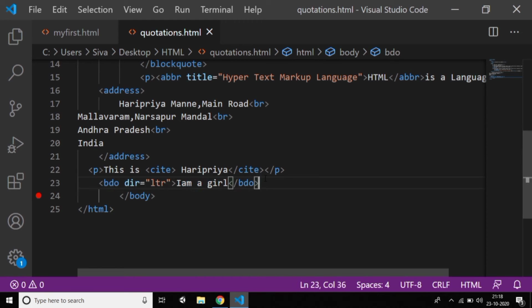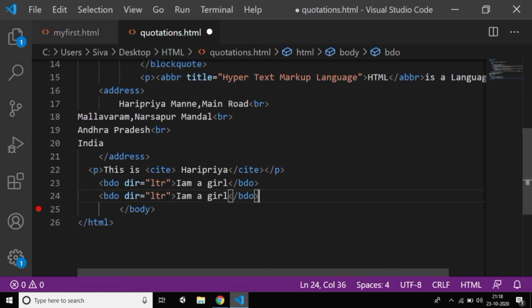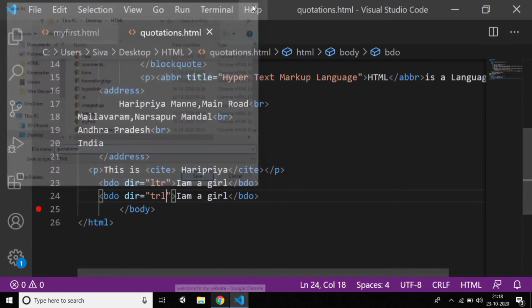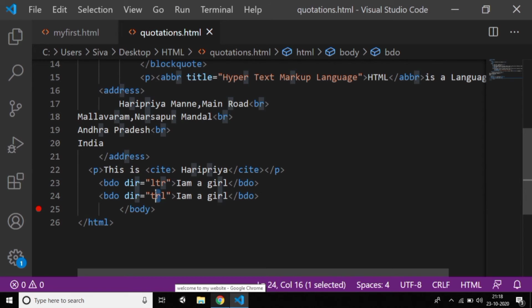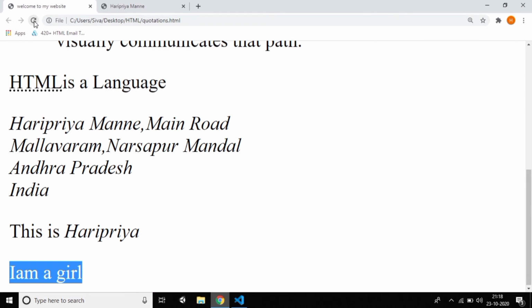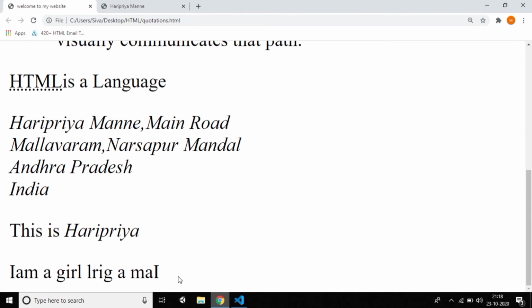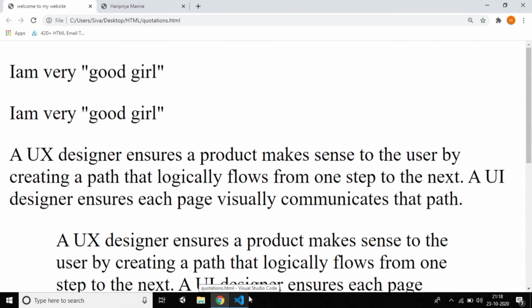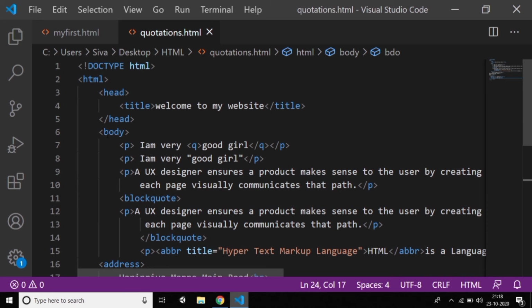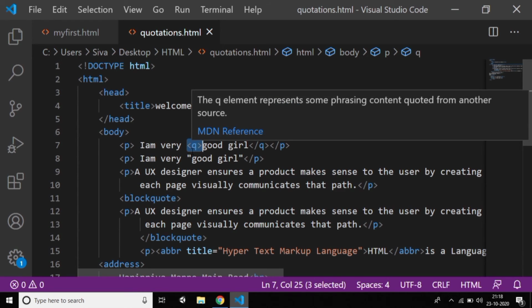I'll write it again so you can understand very clearly. Just Control S and reload. So RTL. Just reload and you can see that it is different. So these are all quotation tags. It's a small recap I want to explain. If you want to keep quotations, you can use the q tag. Otherwise you can directly give them, of course, but the tag is available, which is q.